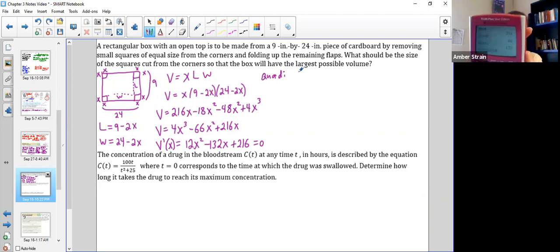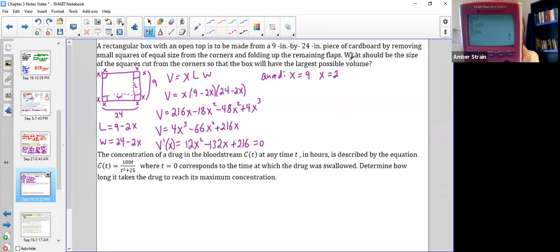I hit enter to select it, enter to run it, and then I'm going to enter the A, B, and C of this quadratic formula. So that would be an A of 12, B of negative 132, and C of 216. Just like this. When you hit enter the first time, it gives you the decimal answer. In this case, these are exact numbers, so I get an x of 9 and an x of 2. And when you're running this program, notice the little dots. If you hit enter one more time, it would give it to you in exact form in a scenario where these were not already exact.